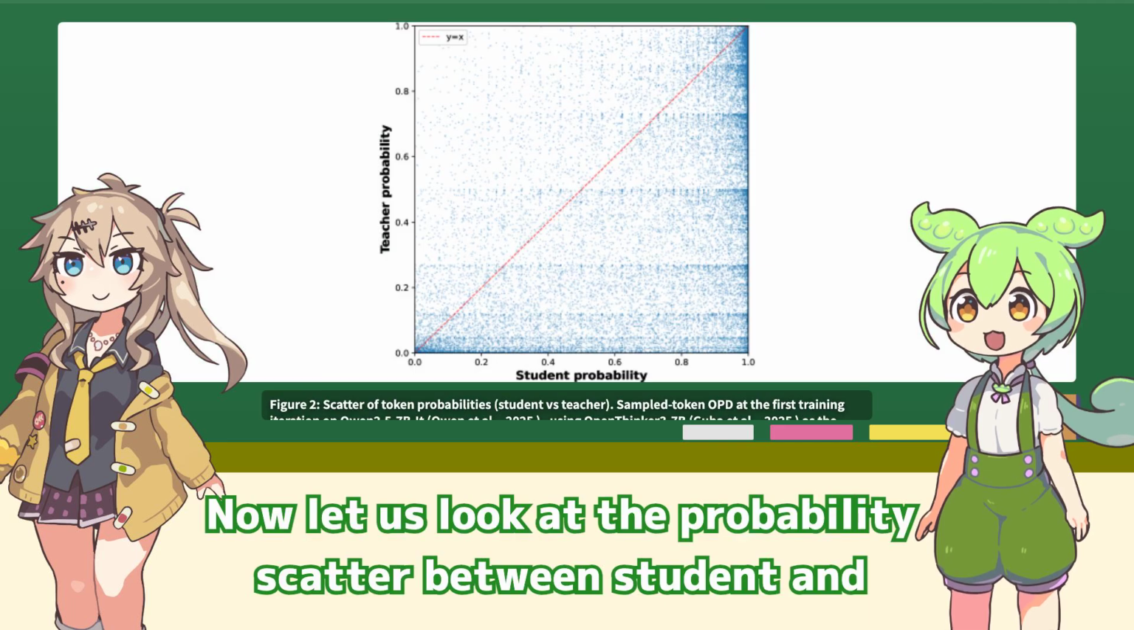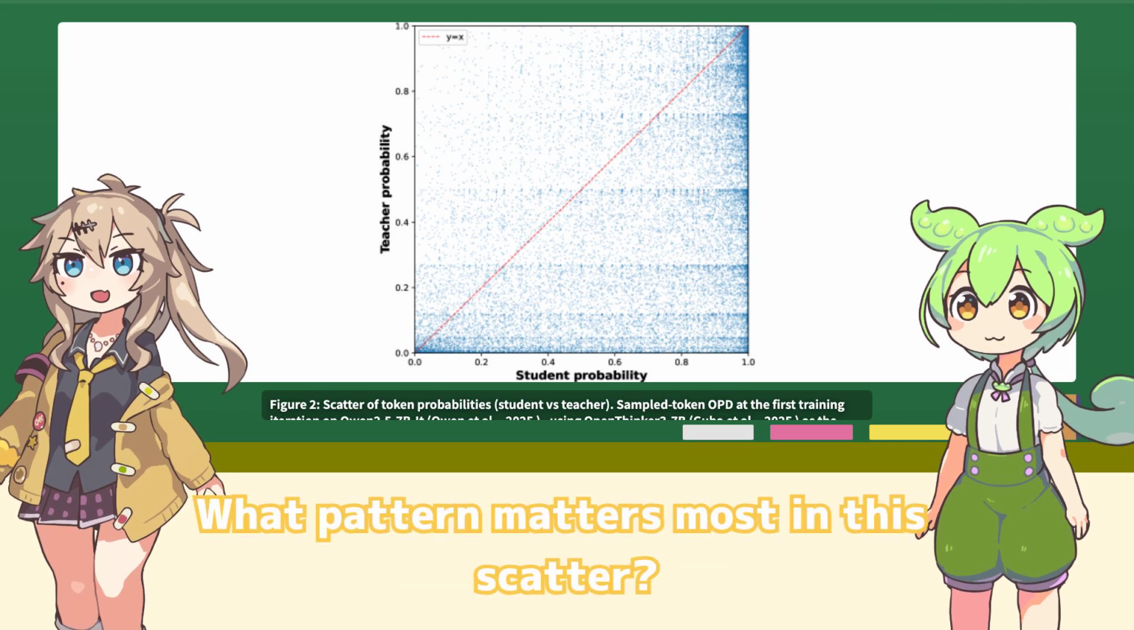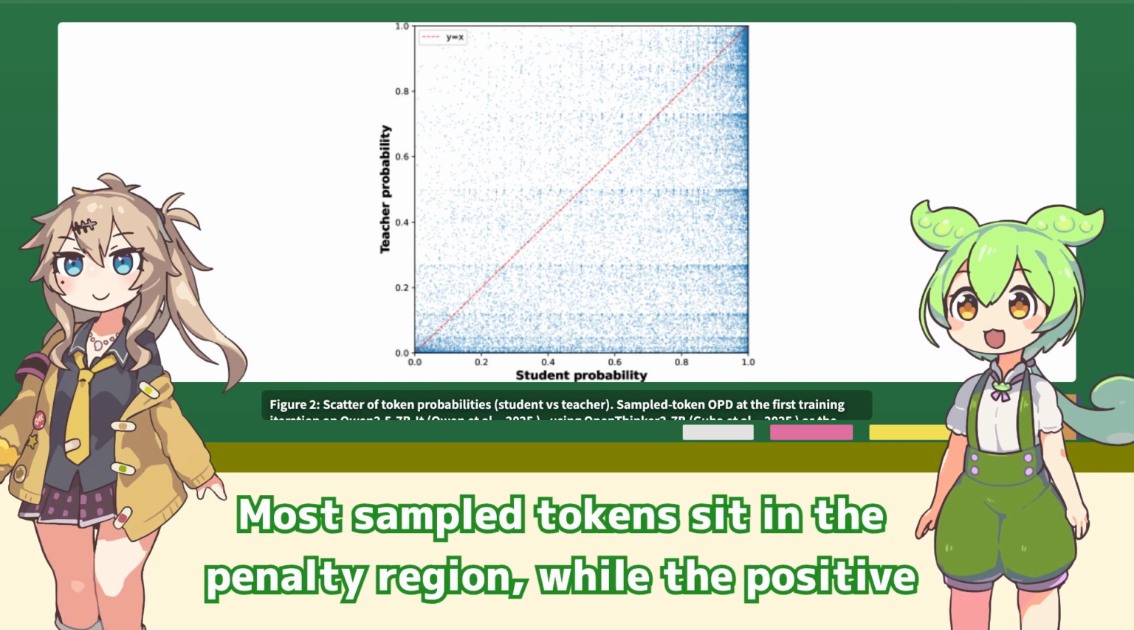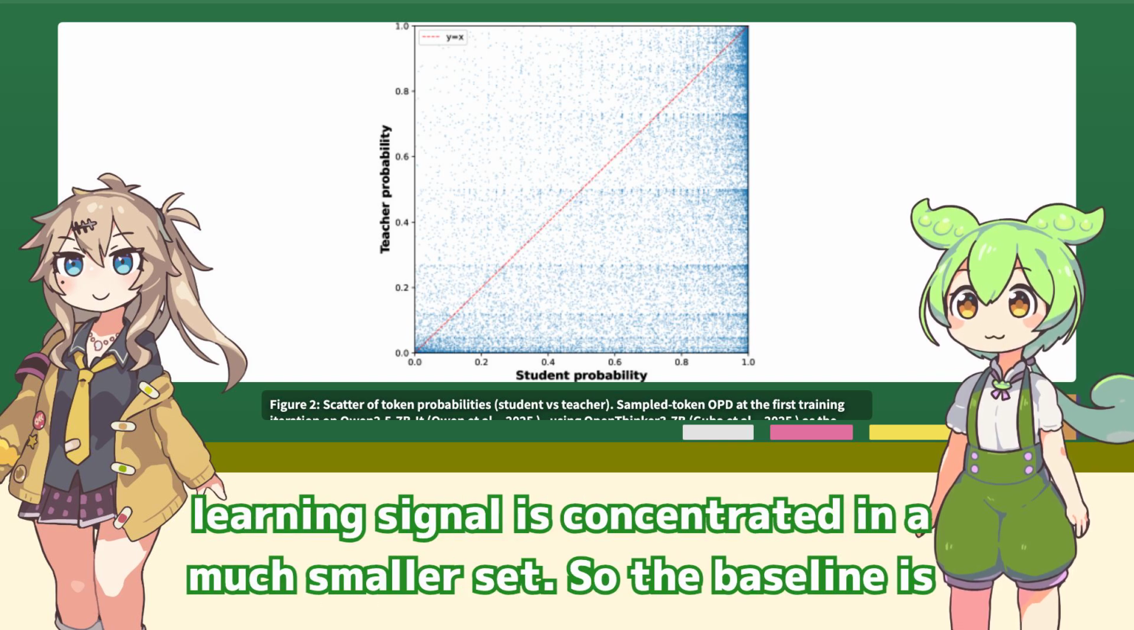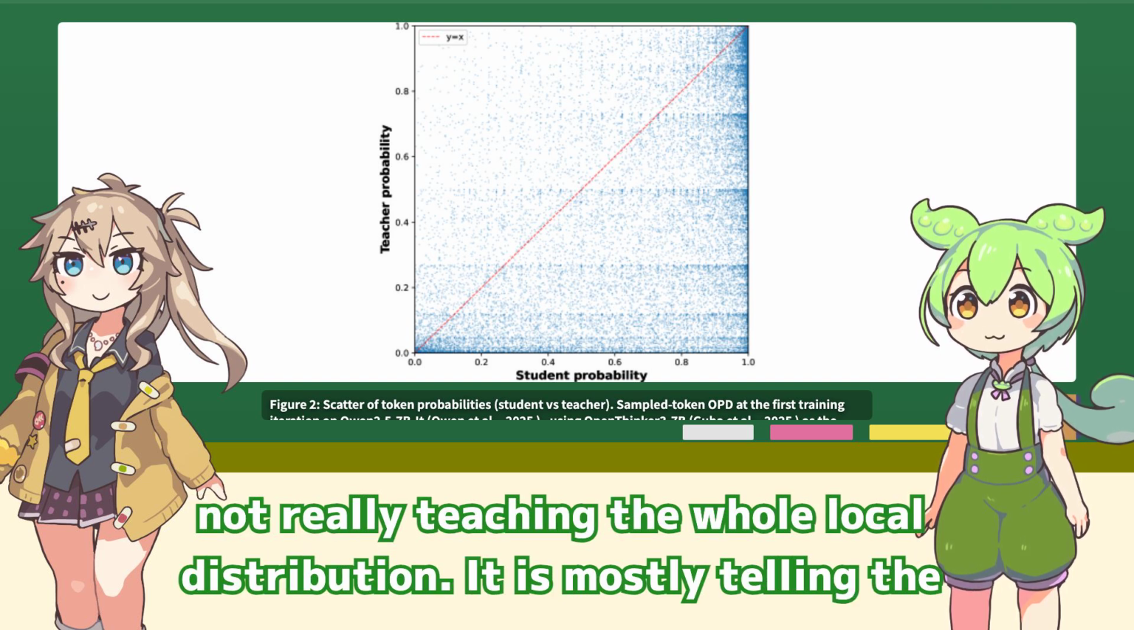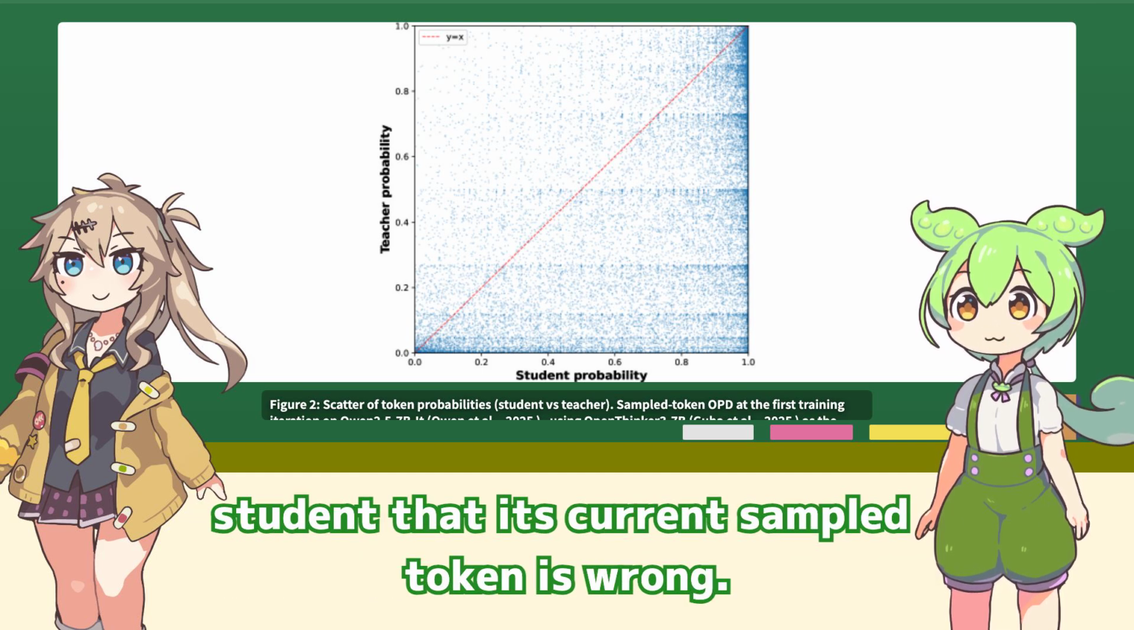Now let us look at the probability scatter between student and teacher tokens. What pattern matters most in this scatter? Most sampled tokens sit in the penalty region, while the positive learning signal is concentrated in a much smaller set. So the baseline is not really teaching the whole local distribution. It is mostly telling the student that its current sampled token is wrong.